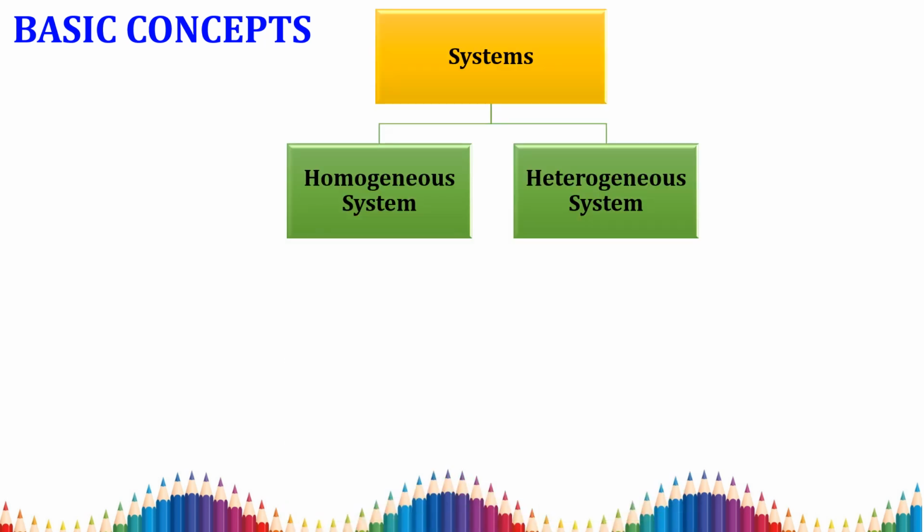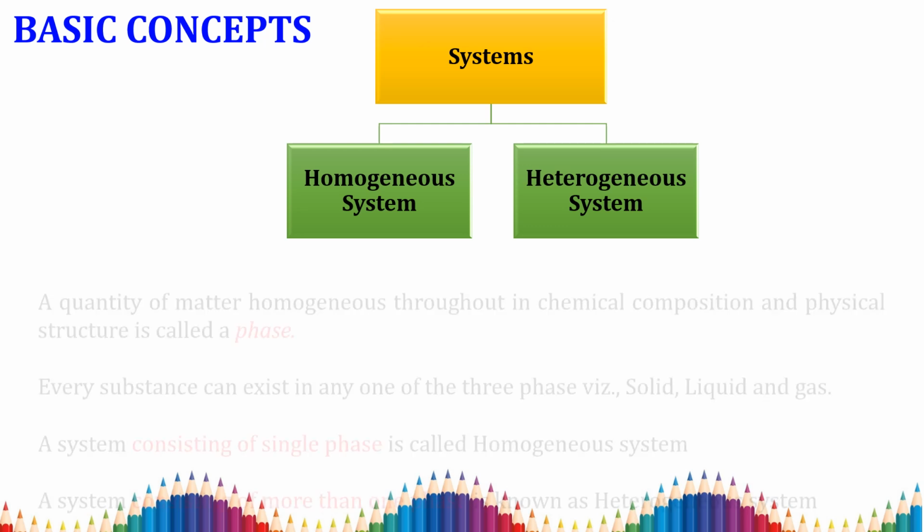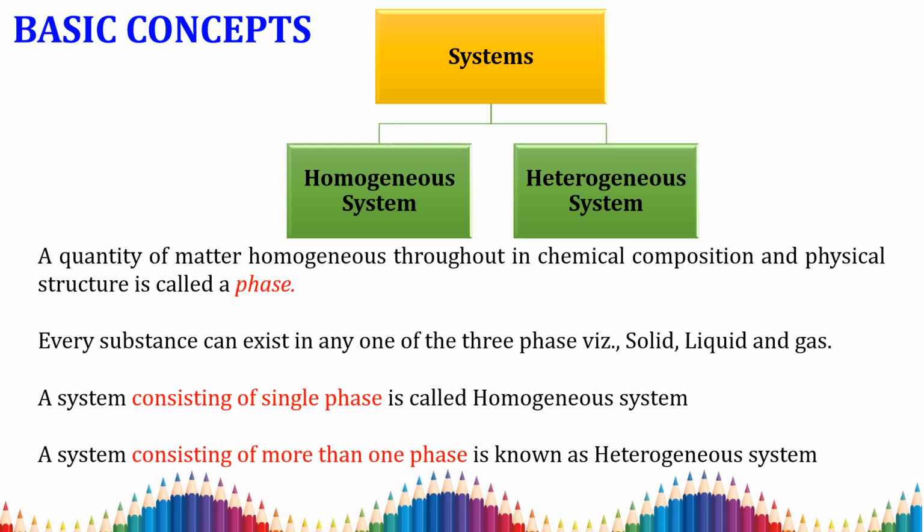So next we are going to see what is meant by systems and what the phases in systems are. The first one is the homogeneous system and the second one is the heterogeneous system. Before entering into homogeneous and heterogeneous systems, we need to know what is meant by phase. A quantity of matter homogeneous throughout in chemical composition and physical structure is called a phase. This is an important word. It is the physical structure of any fluid that is called the phase.